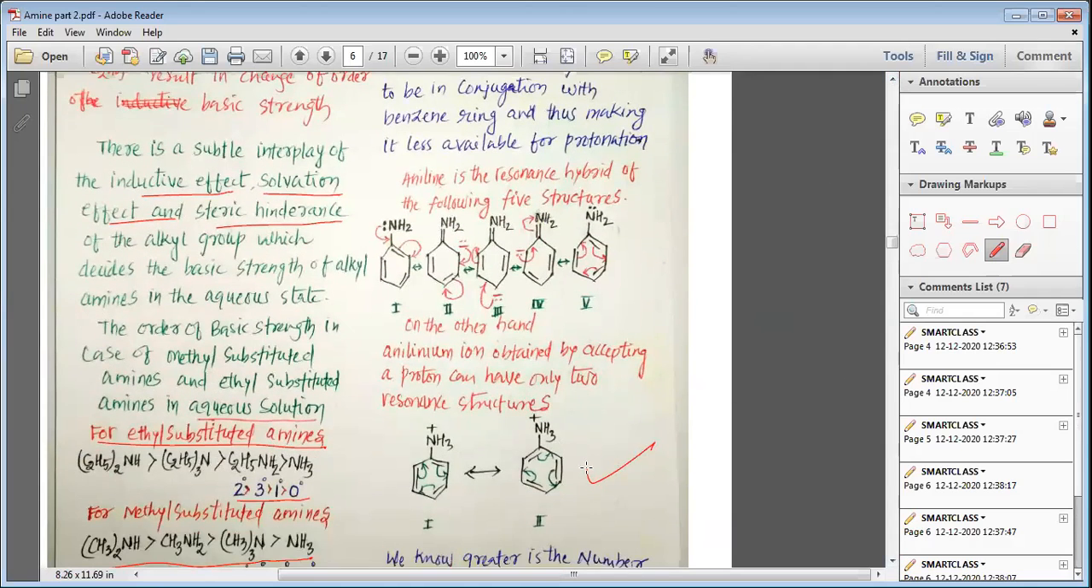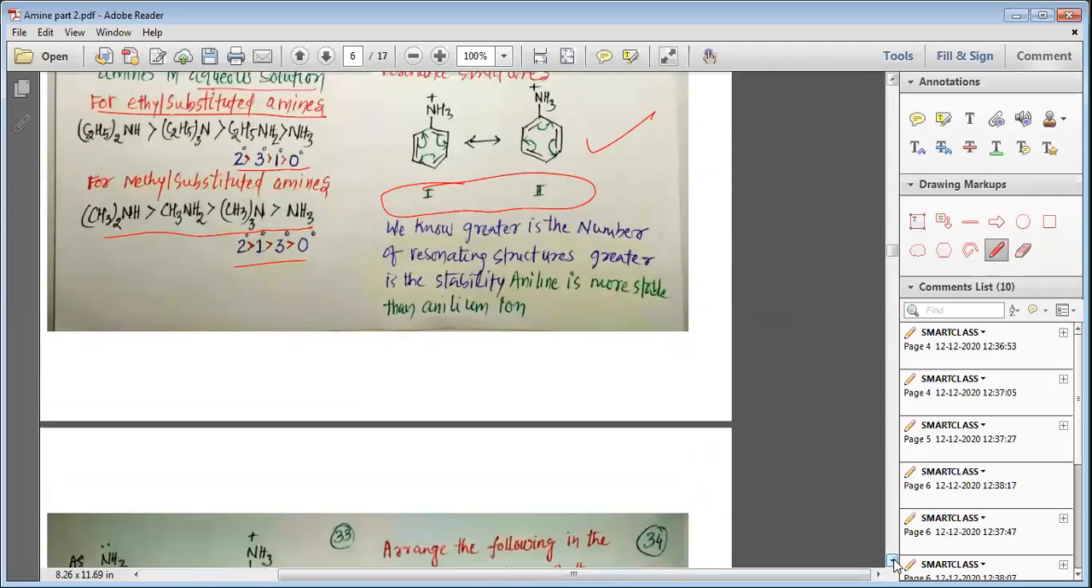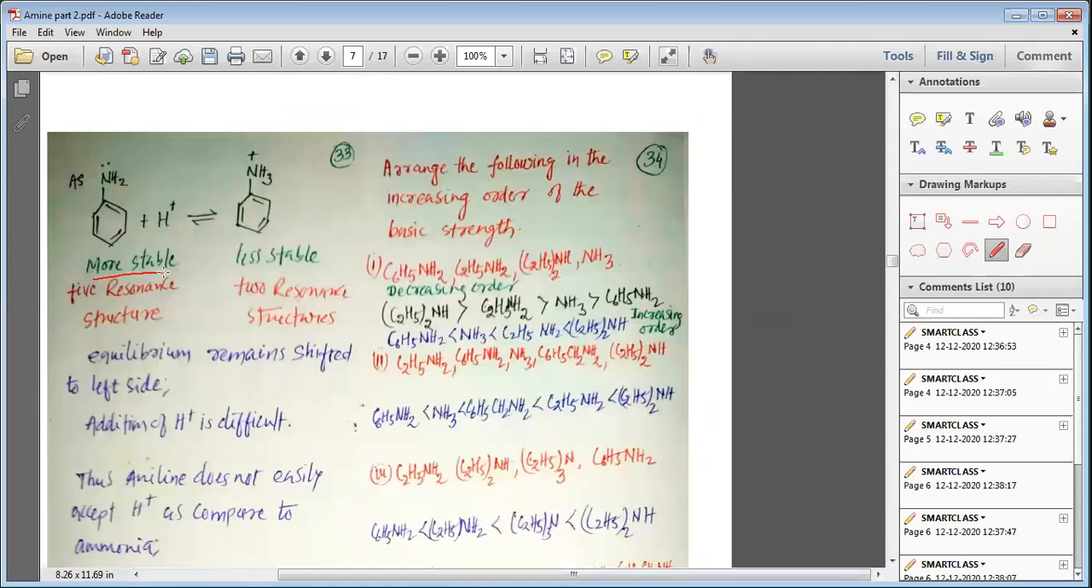Now when it comes to arylamines, when an arylamine reacts with water, it produces the anilinium salt. This anilinium ion has only 2 resonance structures, but aniline has 5 resonance structures. That is why aniline is more stable and anilinium ion is less stable. When an equilibrium is established, most of it lies towards aniline. So it is difficult to prepare anilinium ion from aniline, and that is why aniline is less basic than ammonia.